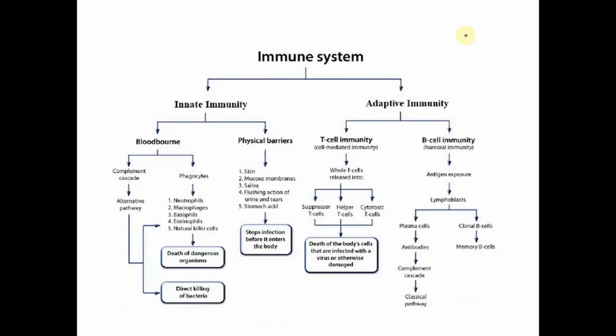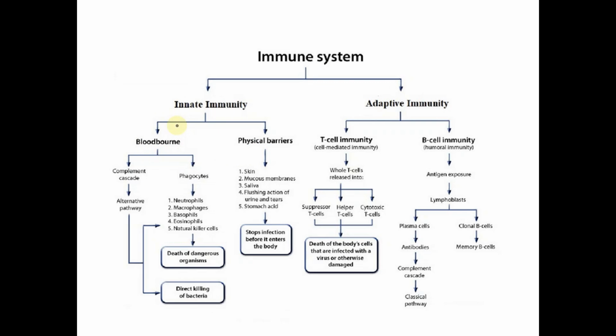Hello students, here the question is about the innate immune system. So we have to discuss the innate immune system. There are two immune systems: innate immunity and adaptive immunity. Blood-borne innate immunity means the immunity that is present from birth, from the mother's womb.